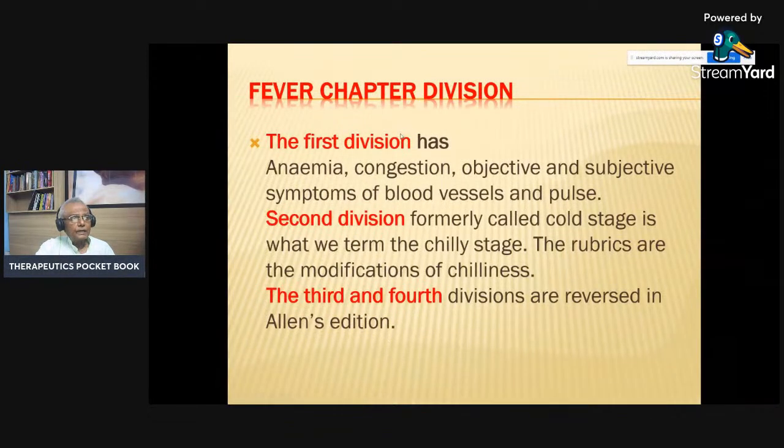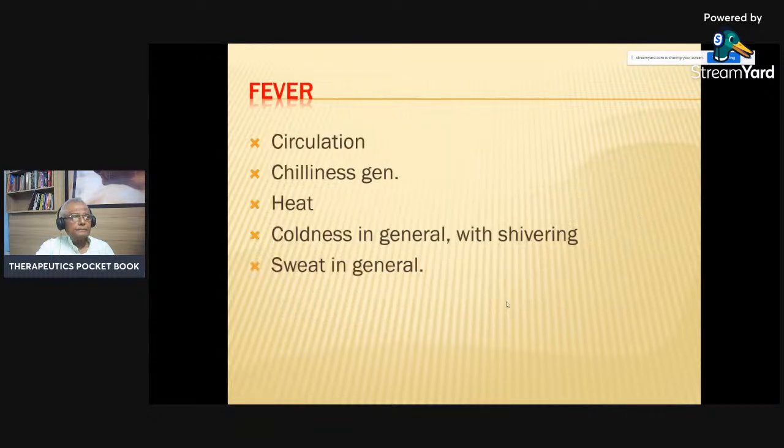Then in the fever chapter, the first division has anemia, congestion, objective and subjective symptoms of blood vessels and pulses. The second division, formerly known as the cold stage, is what we term the chilly stage. The rubrics are modifications of the chilliness. The third and fourth divisions are reserved in Allen's edition.